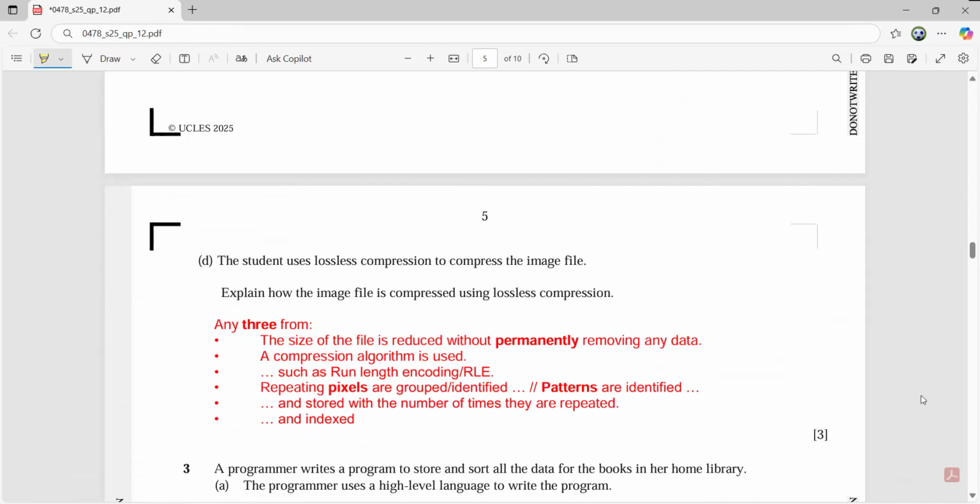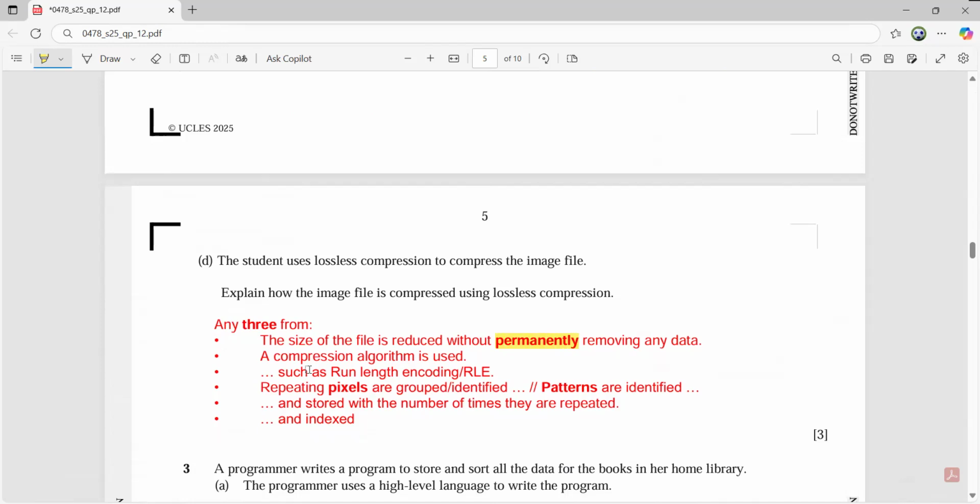So, any 3 from the following points. The size of the file is reduced without permanently removing any data. The important thing is the word permanently. Be cautious, this word permanently is important. That's why it is in bold. You can talk about a compression algorithm like RLE being used. In this RLE, repeating pixels are grouped together and stored with the number of times they are repeated.